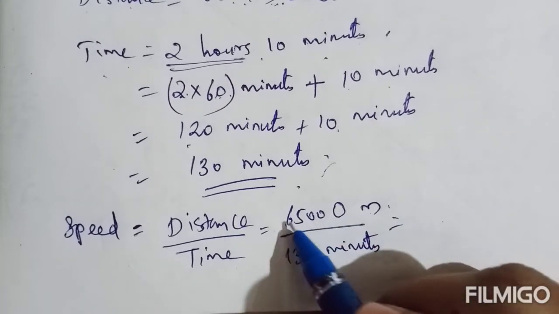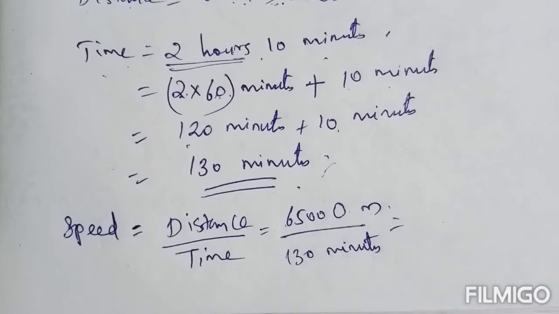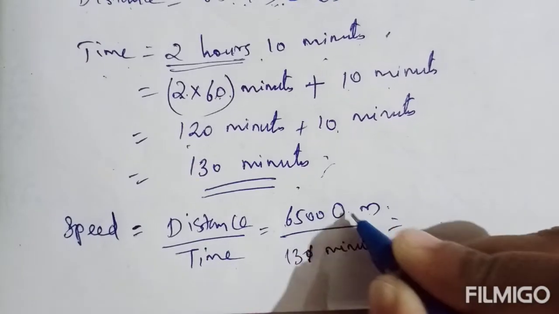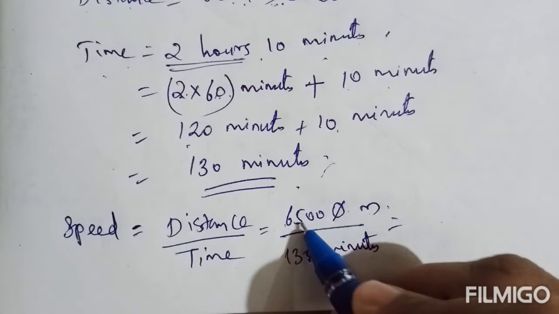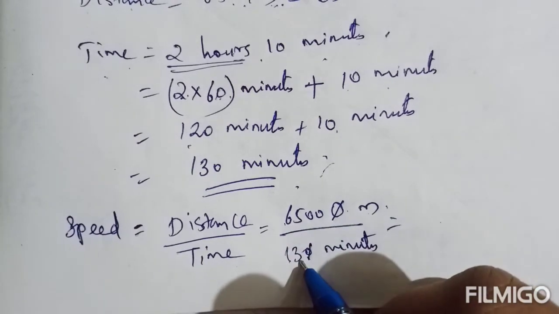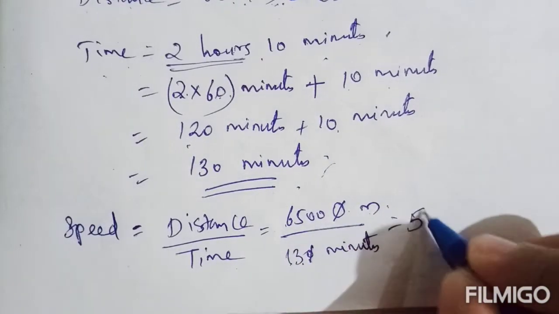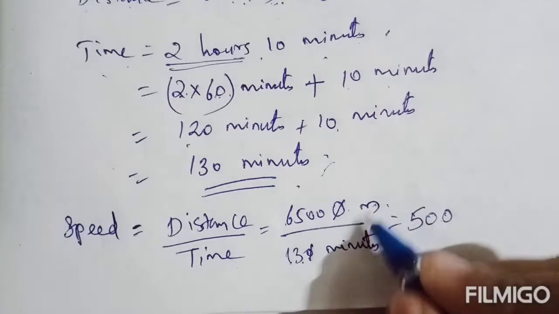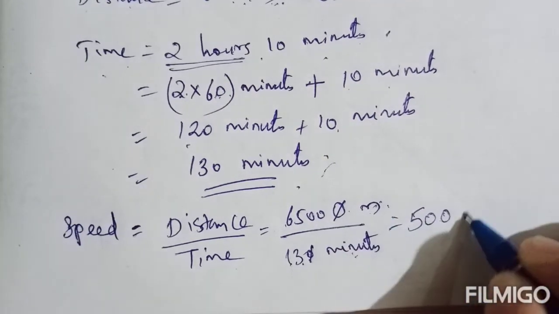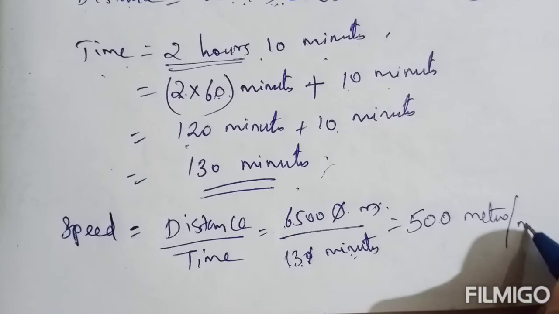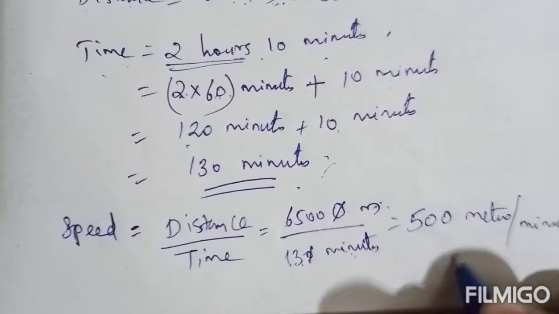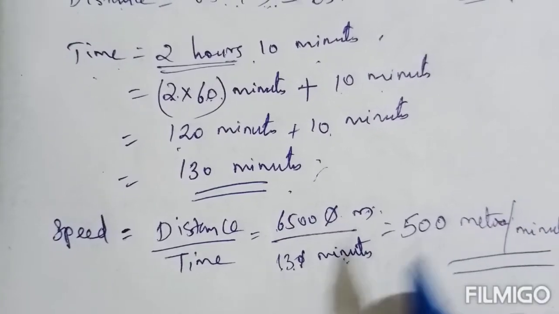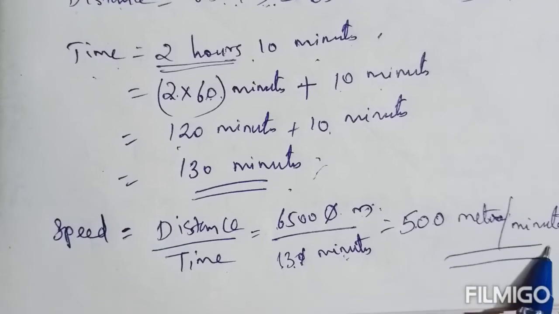Now just divide 65,000 by 130. So 1 zero you can cancel. 6,500 divided by 13, it is 500. The unit of speed will be meter per minute. So the answer is 500 meter per minute.